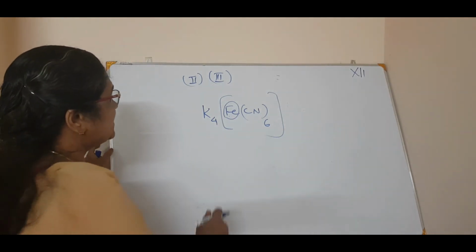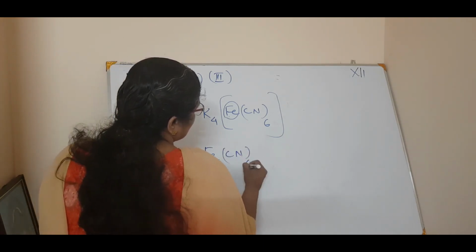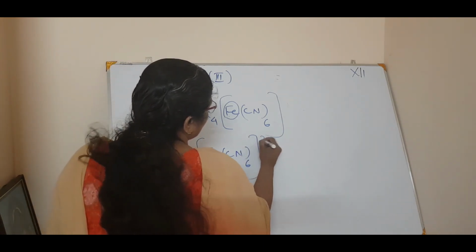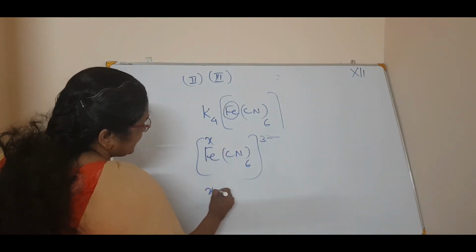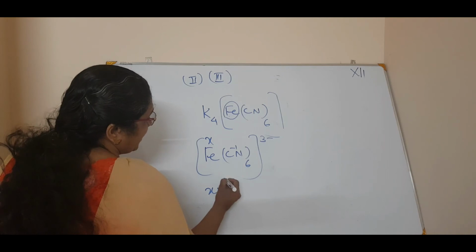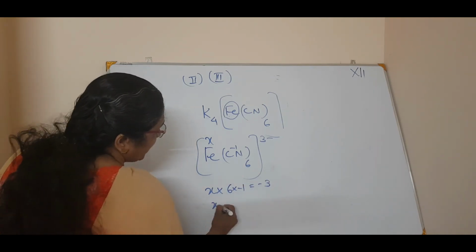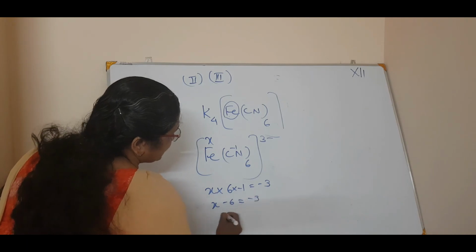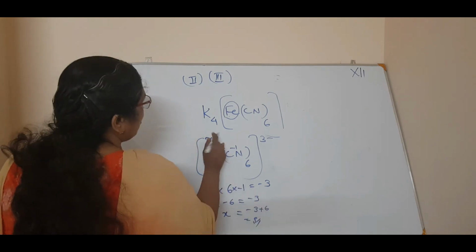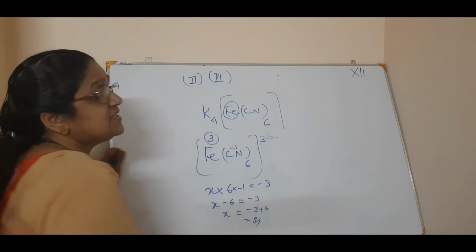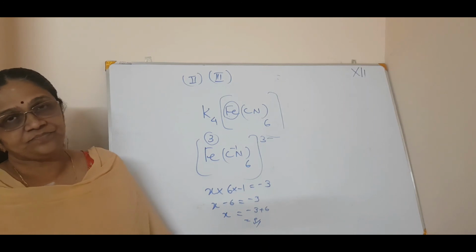For example, in this case, [Fe(CN)6] with 3 minus charge. Let the oxidation number of Fe be x. x into CN is -1, so x plus 6 into -1 is equal to -3. So x minus 6 is equal to -3, or x is equal to -3 plus 6, that is equal to 3. So the oxidation number of iron is 3. That is how you calculate the oxidation number.